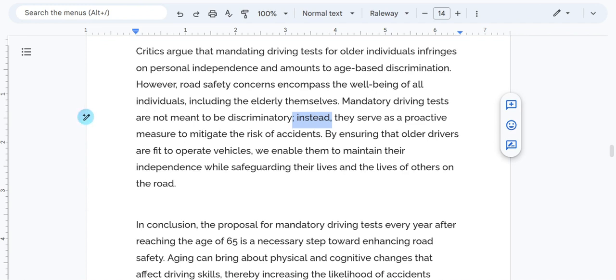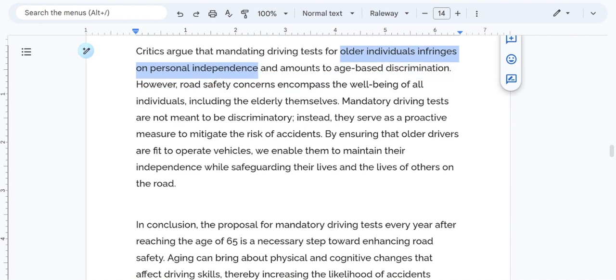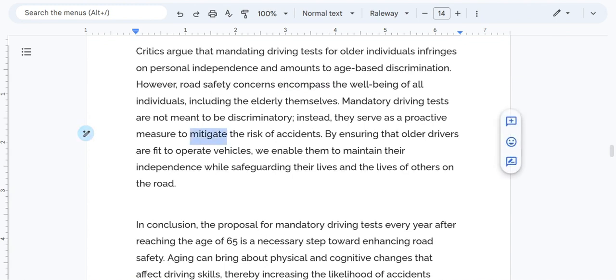I appreciate how the writing also focuses, the word choice rather, of this older individuals infringes on personal independence. Love the word choice here of infringes. We've got this word choice of encompass. We again have this word choice, not again, but this word choice of mitigate. And I believe ChatGPT used this word in the introduction, this word of safeguarding. So we're seeing excellent word choice within this particular paragraph. All in all, solid paragraph. Really love the flow.